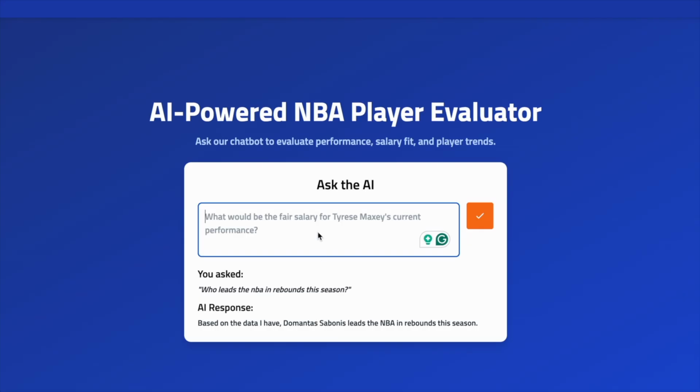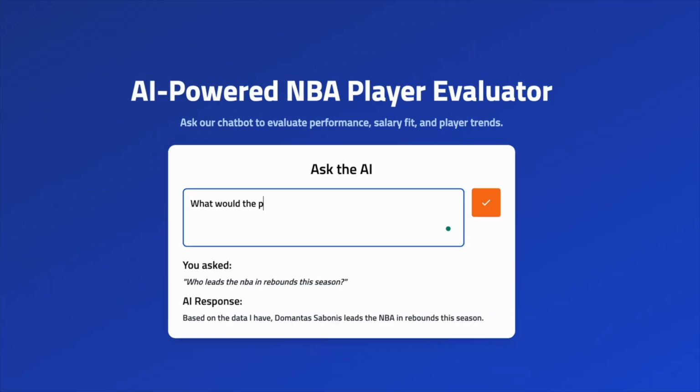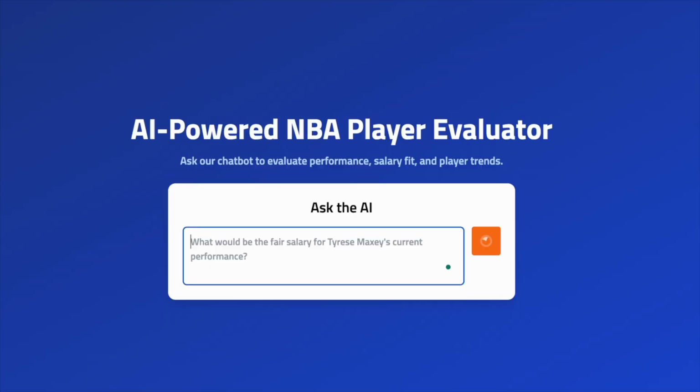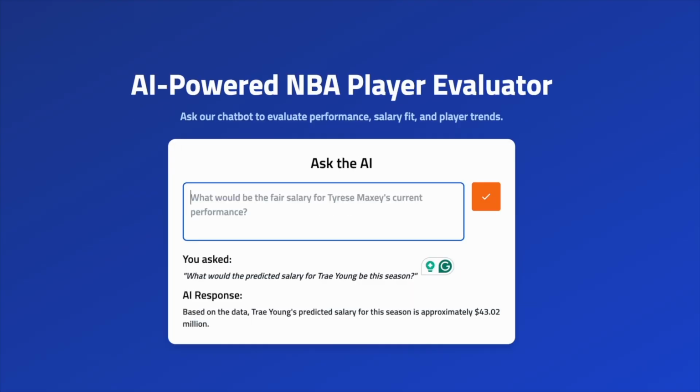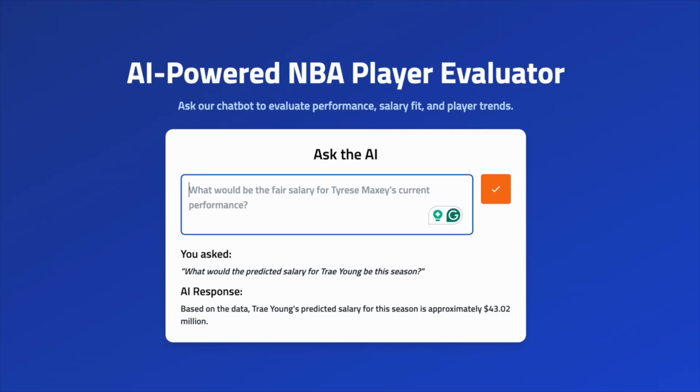But you can ask other questions as well, like what would the predicted salary for, we can say, Trae Young be this season? And it's able to respond basically to any question that has the data throughout the database. It does not use any other external sources for this response. So that is the chatbot section.